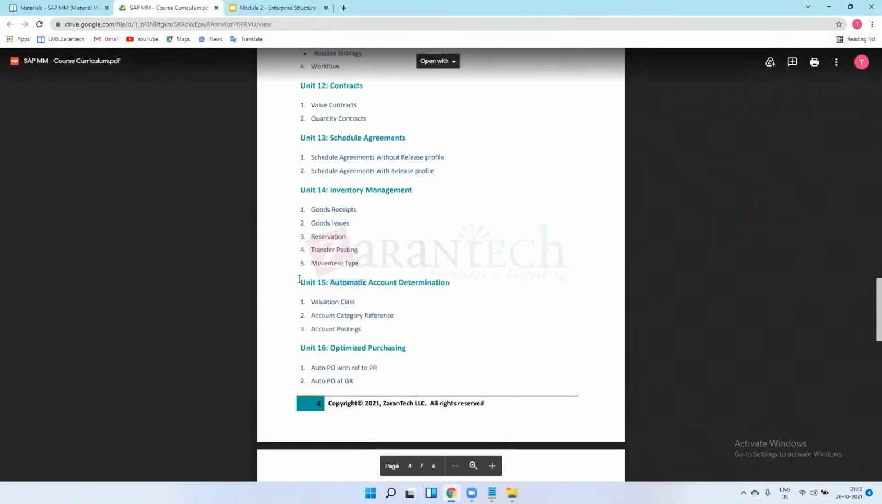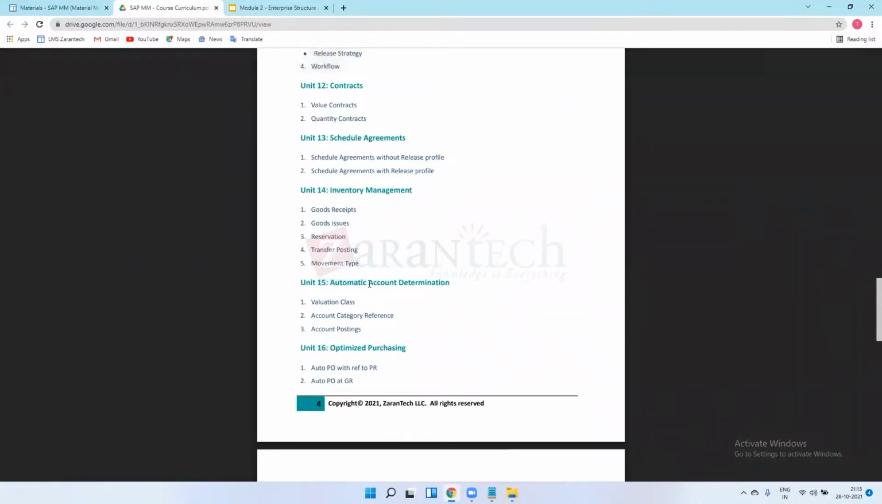Is that all that we need to know? Like only MM and a little bit of, not only MM, what I mean is MM and MM-FI integration or any other module integration. No, no.